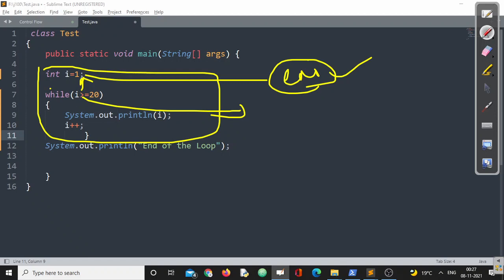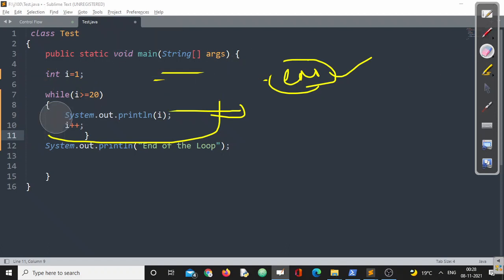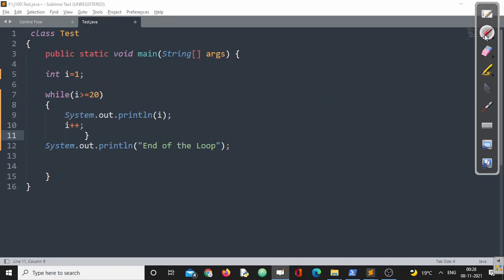Next, in the while statement, the condition is mandatory and should be present within parentheses. The conditional statement can be a constant, an expression, or a variable, but whatever it is, it should be of type boolean. That's mandatory. The body of the while loop may be present within curly braces or may not be. If you want to execute one statement, curly braces are not mandatory. If you want to execute more than one statement, then curly braces are mandatory.